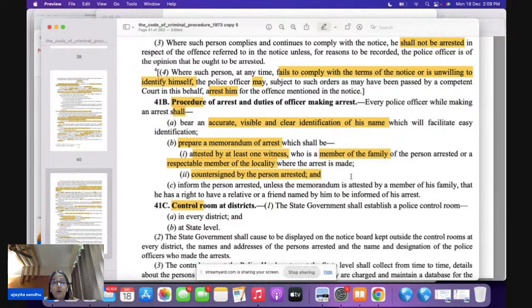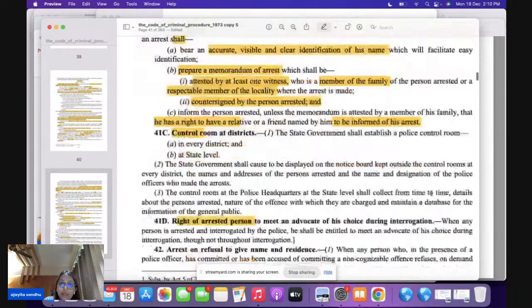This is very important. Then inform the person arrested, unless the memorandum is attested by a member of the family, that he has a right to have a relative or a friend informed of his arrest. His arrest has to be informed to his family members.